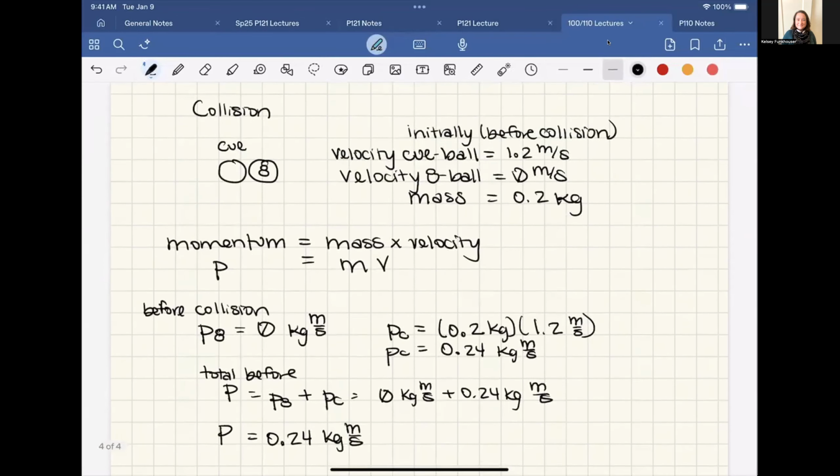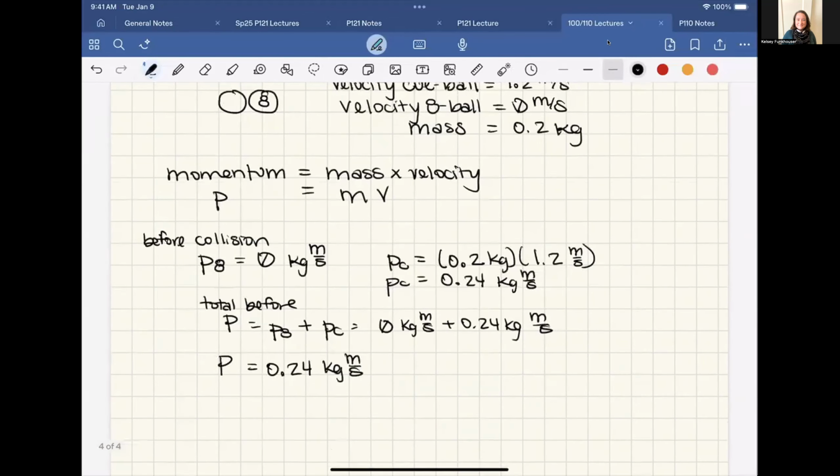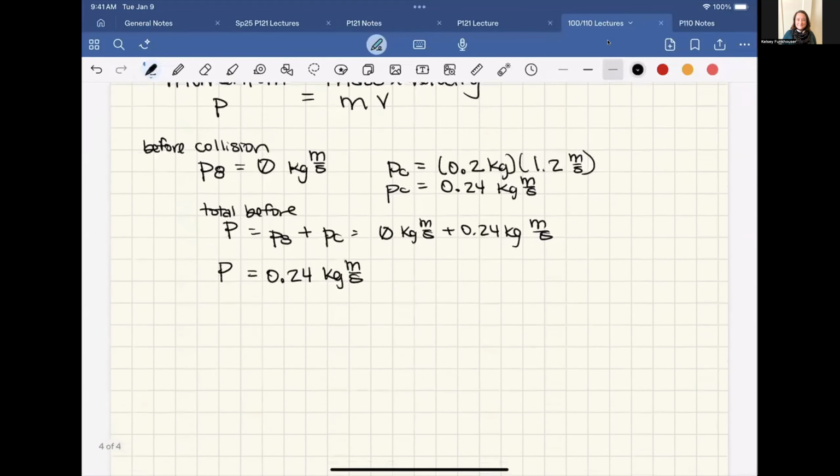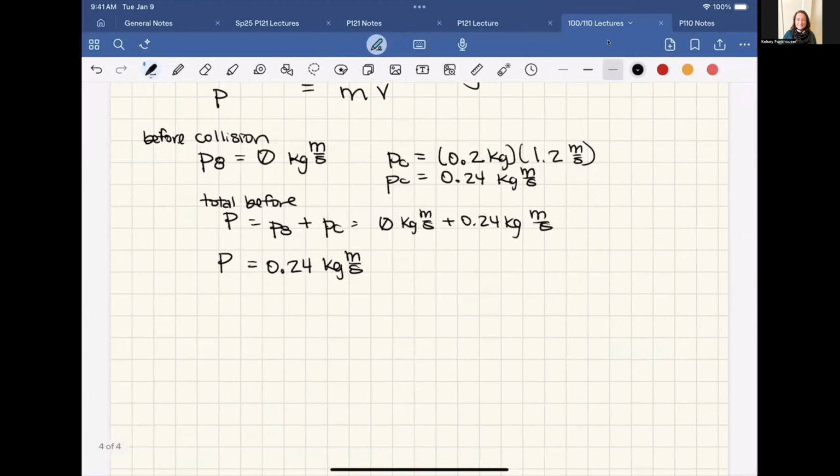And if we say that these two balls are a system, and we just said that the momentum of a system is conserved in a collision, as long as there is no external force, as long as the things colliding are within the system, that tells us that the momentum before the collision is equal to the momentum after the collision.